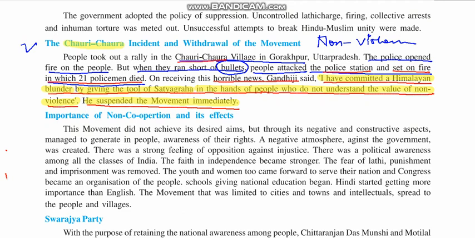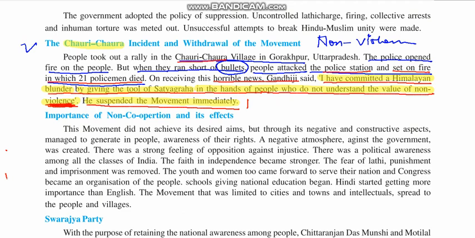He said that we will withdraw this. We don't want any kind of violence, whatever may be the reason. And this decision taken by Gandhiji had a great impact on the future of India, because due to this decision, a lot of things happened in the future of India, and many people did not like the decision taken by Gandhiji.